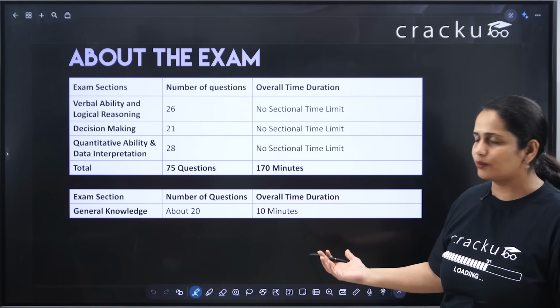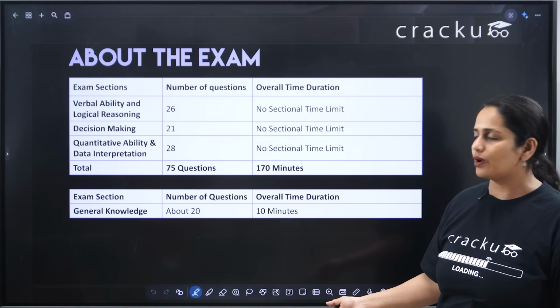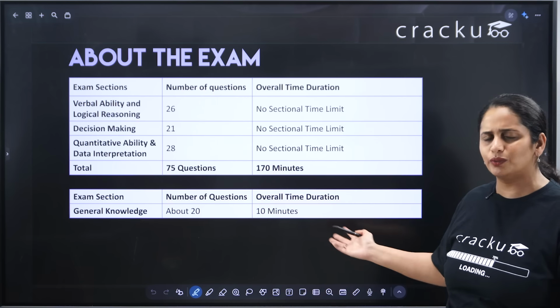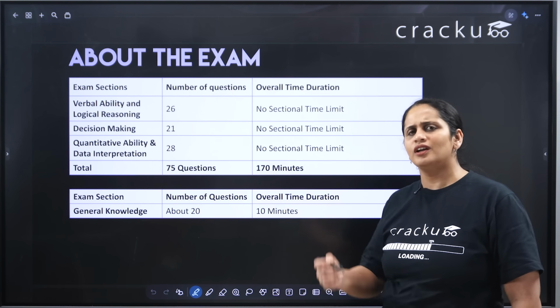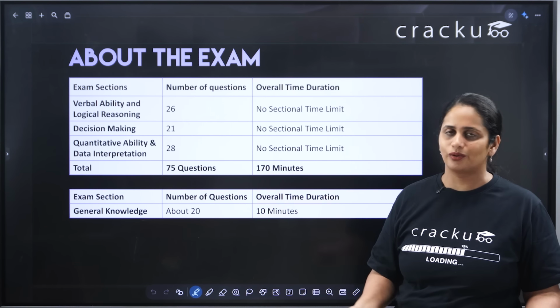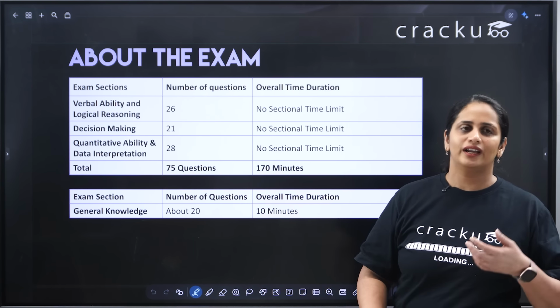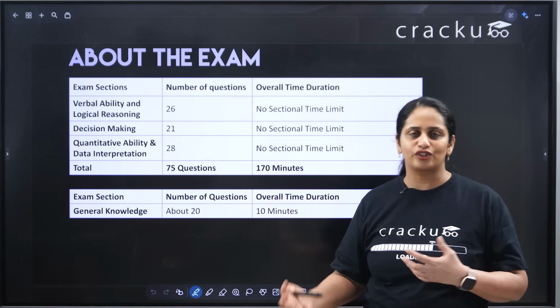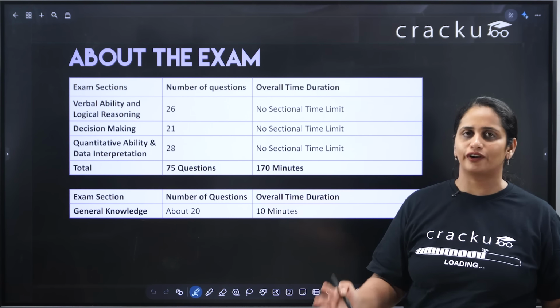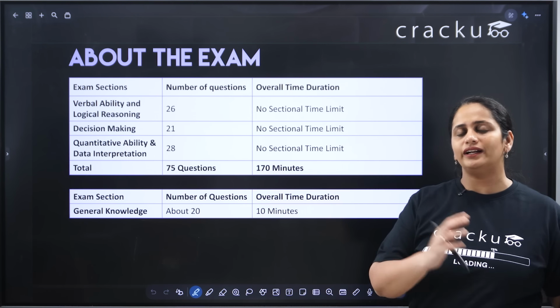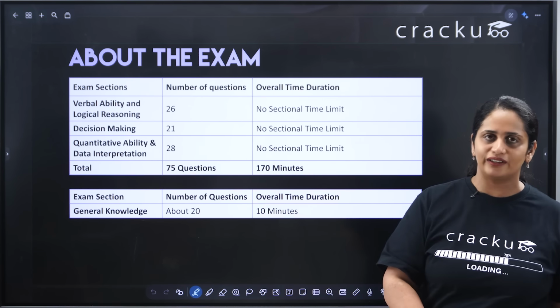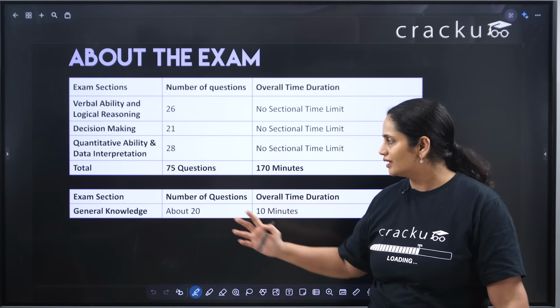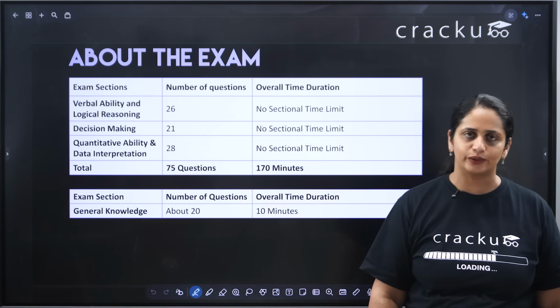There are about 20 questions in GK, 20-25 questions. You have about 10 minutes to solve it. You will not take even 10 minutes to solve them. It is basically, you know the answer, you don't know the answer, you mark and go forward. It's mostly a mix of current affairs, static GK, history, geography, a combination of a lot of things. You should know about India quite well. If you know India very well and Indian business as well, this should be a fairly easy section for you to crack.